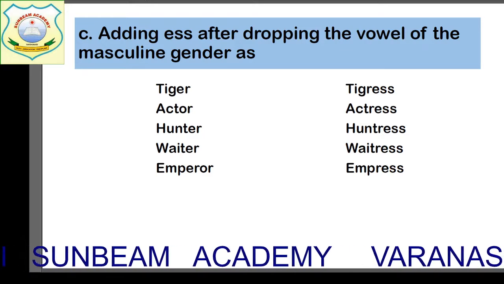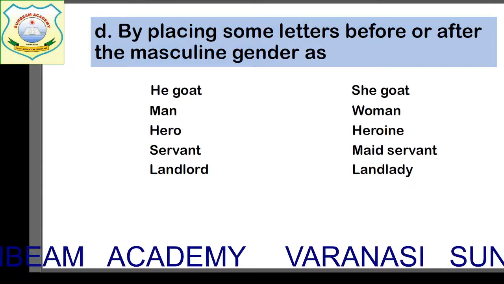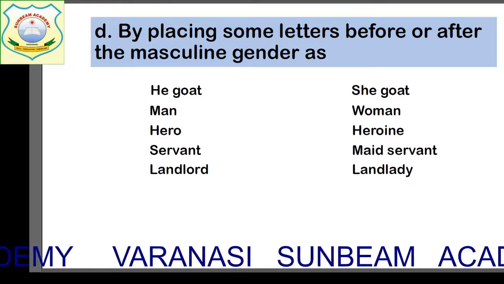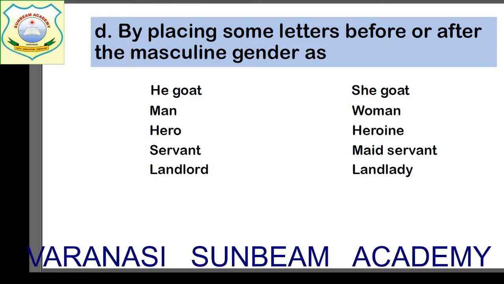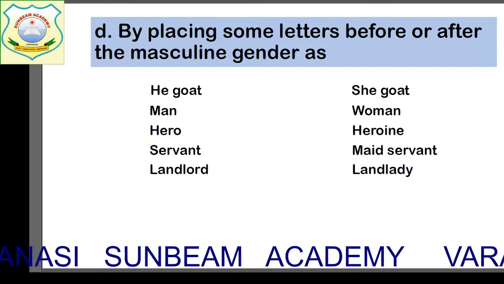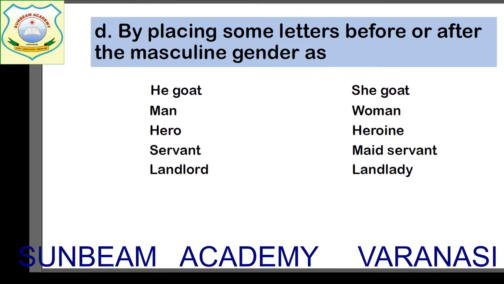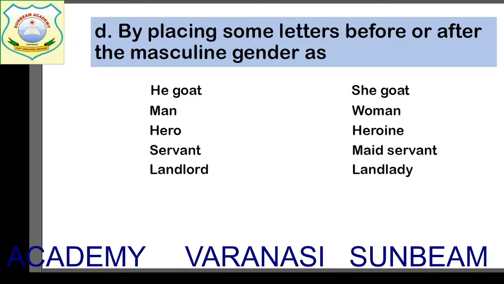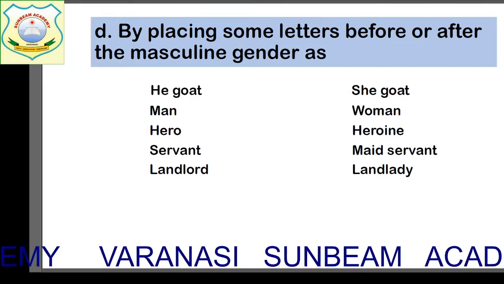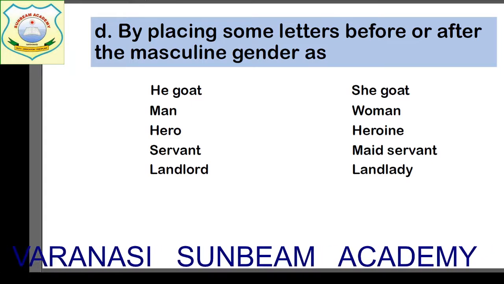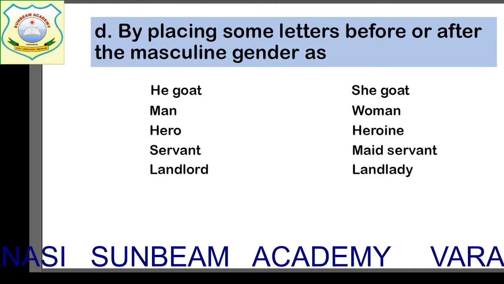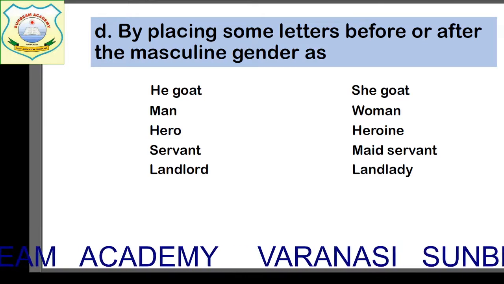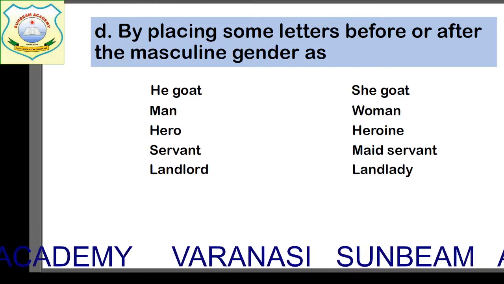These are some of them. Now see the next way. The next way is by placing some letters or a word before the masculine gender to make its feminine gender. How? See the first example. He goat. What is the feminine of he goat? That is she goat. It's very simple also, like he is masculine and she is feminine. Then the second one you see, children, man, woman. Only WO has been added before man and it has become feminine gender. The next is hero.